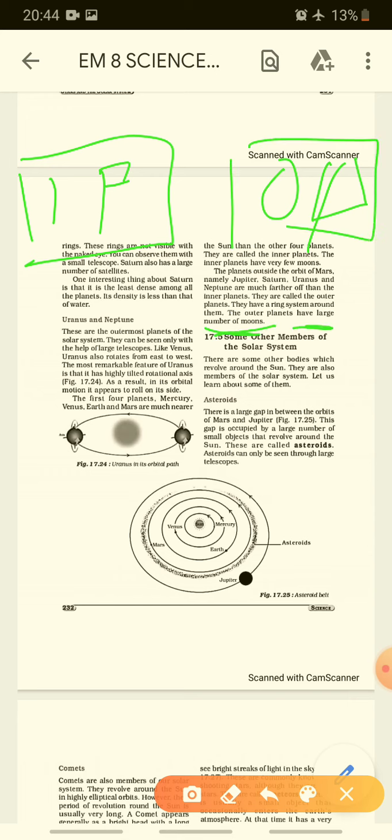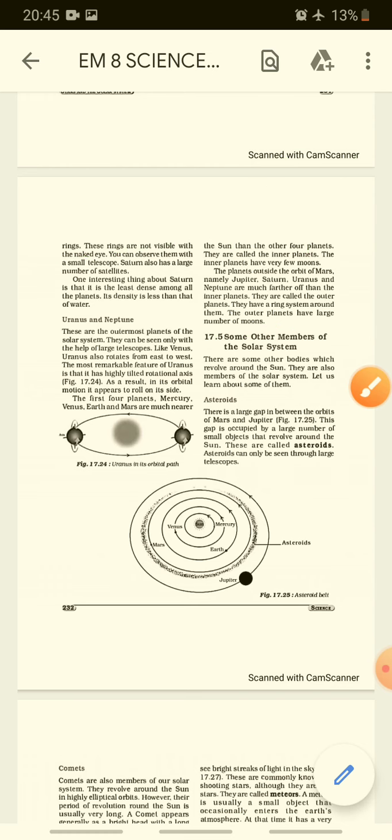Is that clear? We also discussed right now that Uranus has a large number of moons, and in the same way we discussed that Saturn also has a large number of moons. In Uranus we discussed that it has an orbital motion. So inner planets, outer planets, we are clear. Now we are clear about the 8 planets.